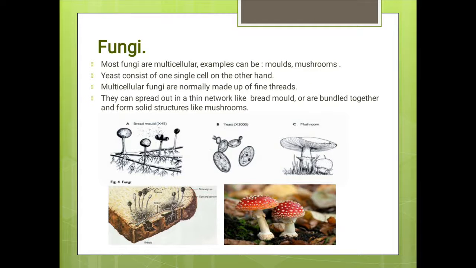So following on to the next protist, that is fungi. Well, most fungi are multicellular. However, yeast, which is an example of fungi, consists of a single cell, but others like molds and mushrooms are multicellular. And almost all multicellular fungi are made up of fine threads, which means they either spread out in a thin network like bread mold, as you can see in the picture, or they might bundle up together and form solid structures like mushrooms.